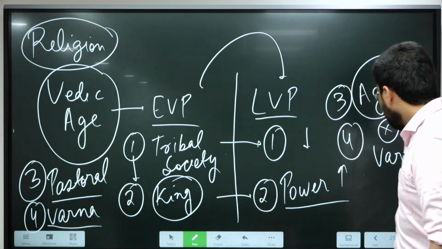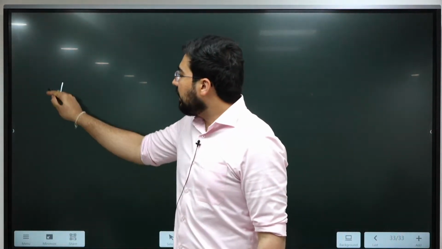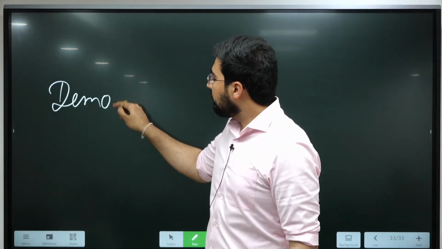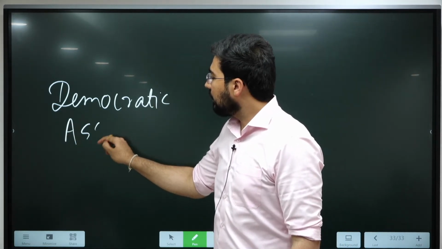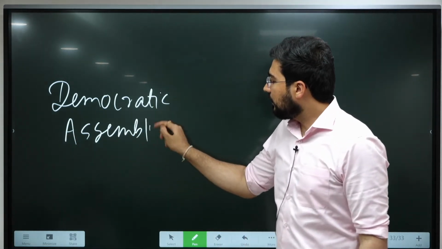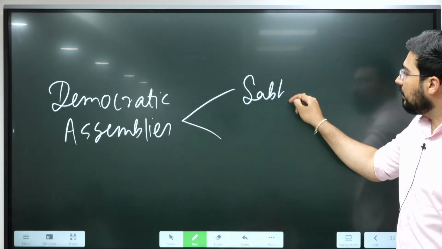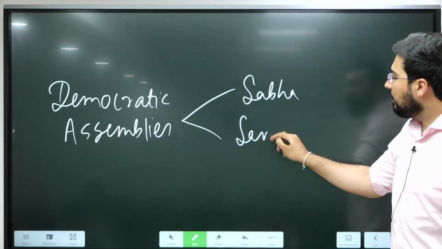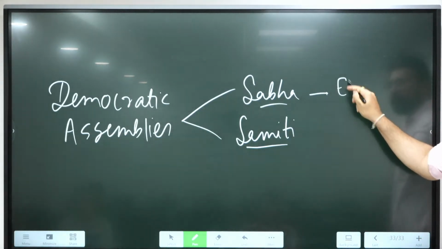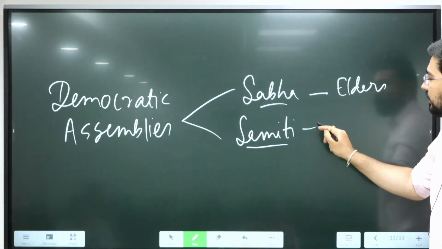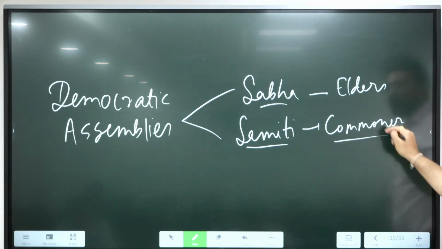Similarly, during the early Vedic period, we see some democratic assemblies. Sabha and Samiti. Sabha was the assembly of the elders, and Samiti was the assembly of the common people.